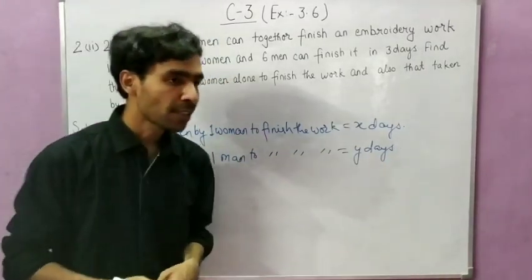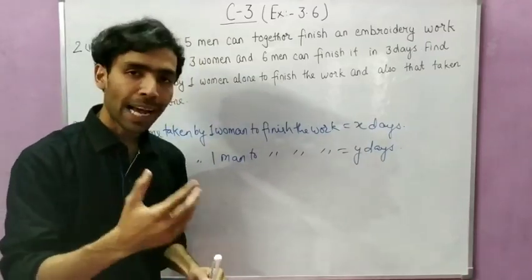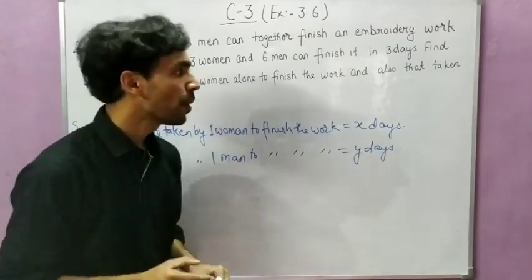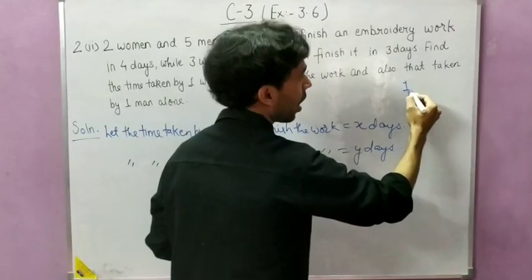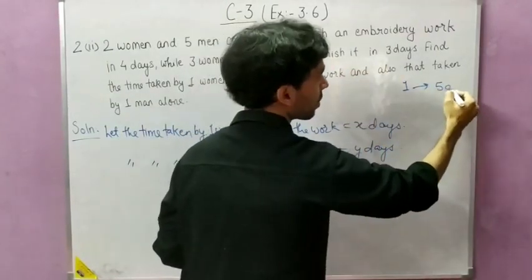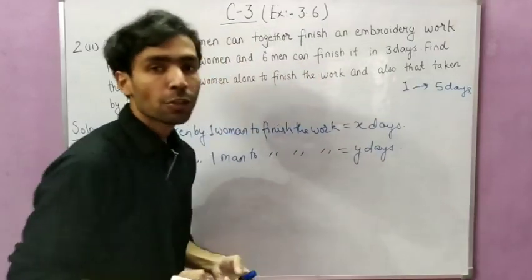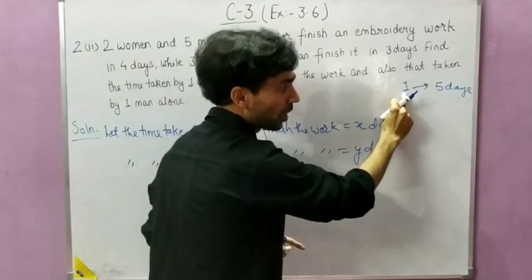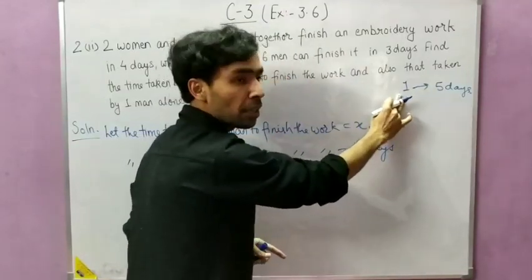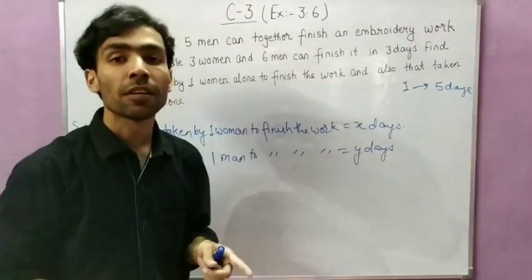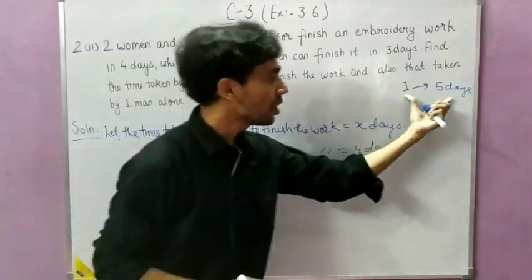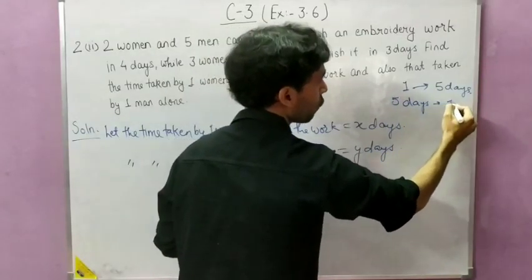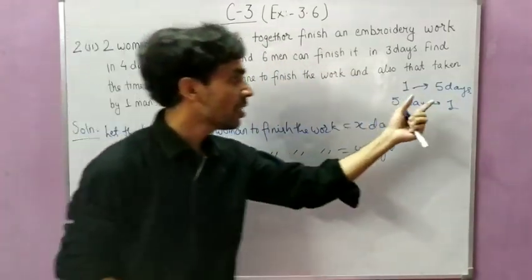Okay, so students, whenever we solve time and work type of questions, we always calculate 1 day's work. For example, if a person completes one work in 5 days, what is his work in 1 day? Suppose a person is completing a work in 5 days, then how much work will be done in 1 day? This can be written like that also: 5 days is equal to 1 work. You can write in the reverse order also.